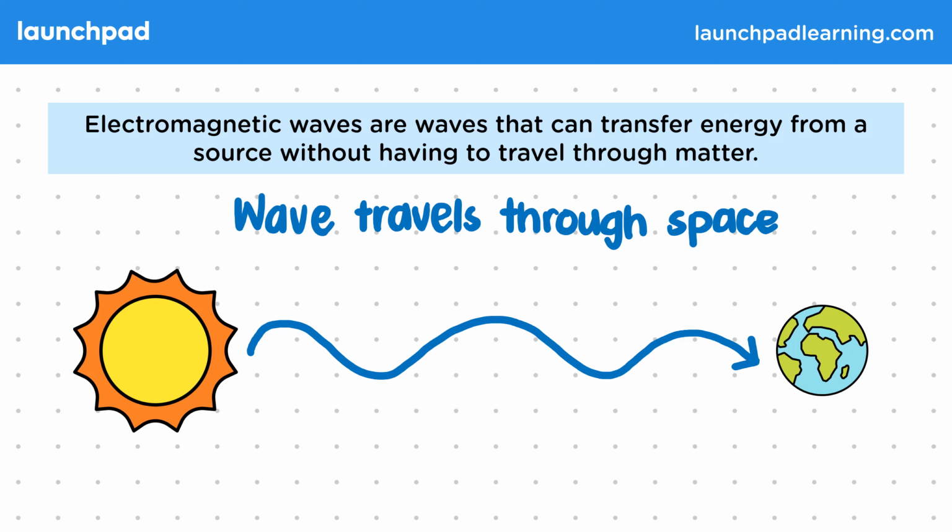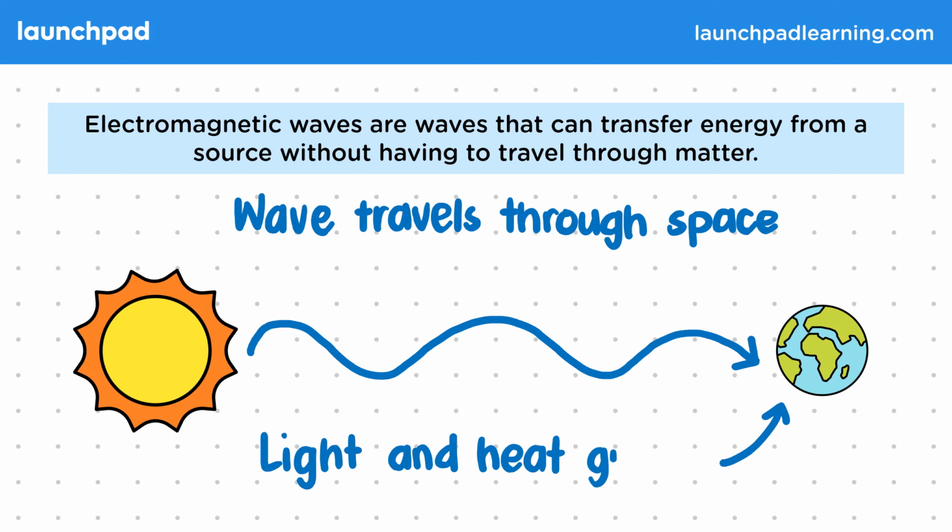The Sun emits multiple types of waves with different properties. These together will provide light and heat to the Earth. Without these waves, the Earth wouldn't be at the correct temperature to support life, and plants wouldn't gain the energy needed to start food chains. Now let's look at some things that all electromagnetic waves will have in common.